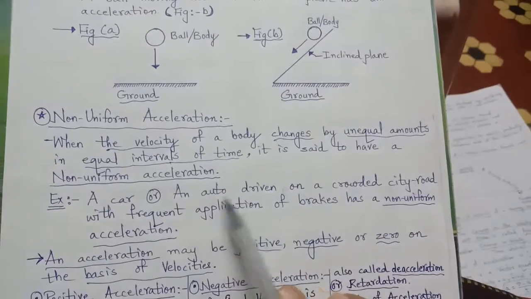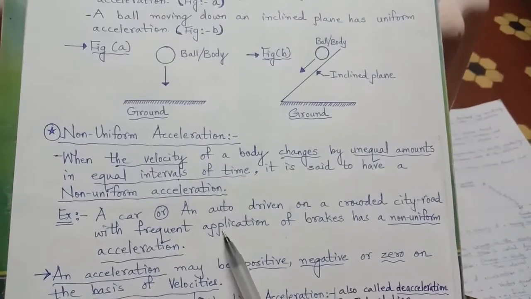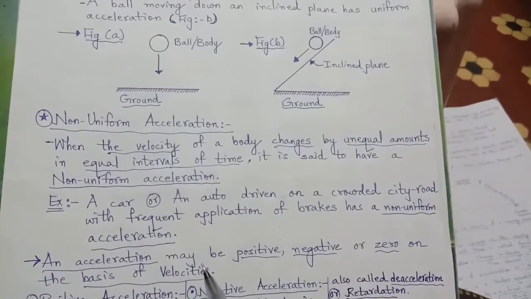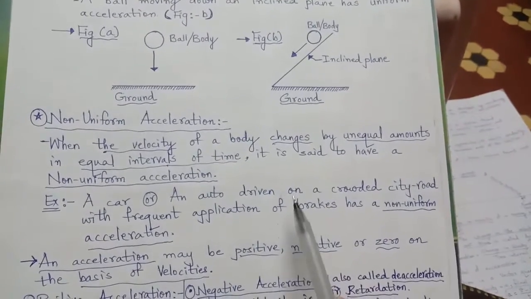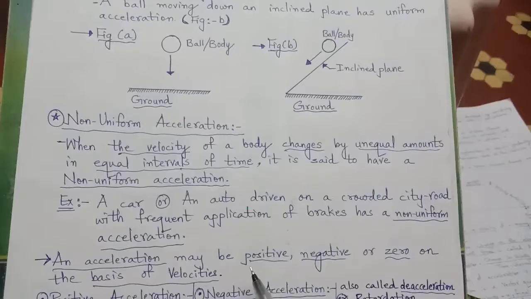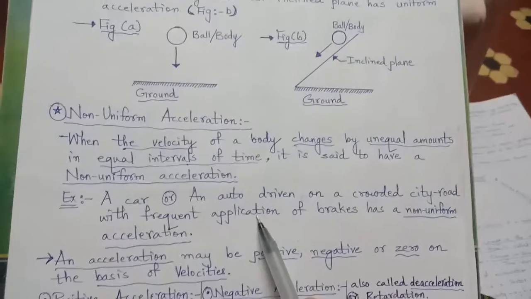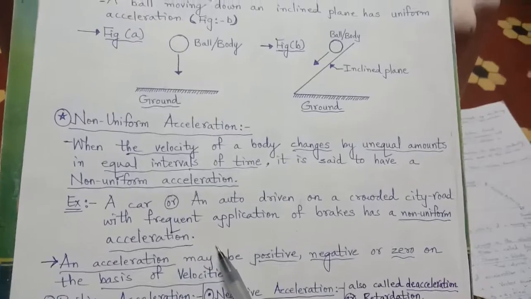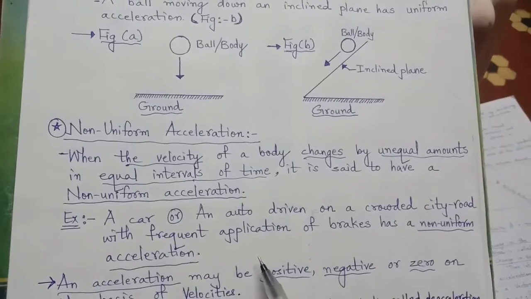A car or an auto being driven on a crowded city road with frequent application of brakes. When a city is very crowded and in that you are supposed to drive a car or a rickshaw is driving, then every now and then, frequently, application of brake is taking place. And that is the example of non-uniform acceleration, because it is a city, so it won't be like an express or national highway,